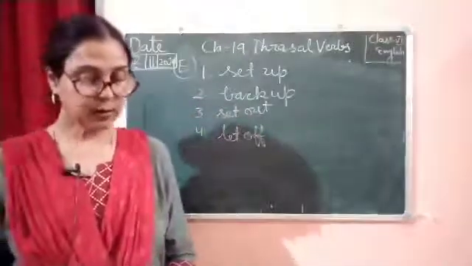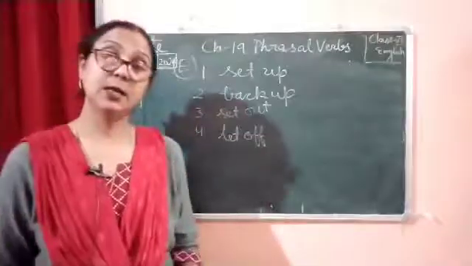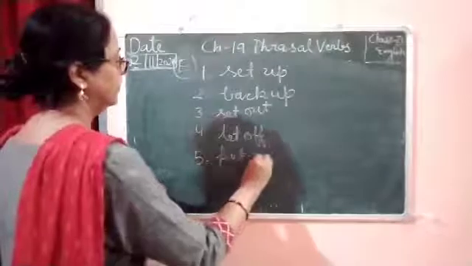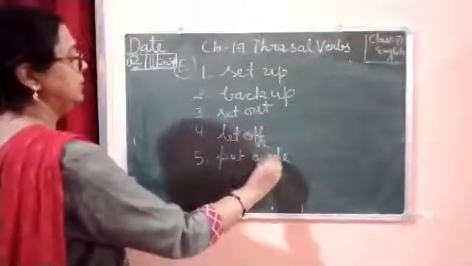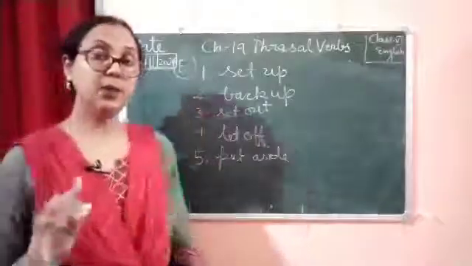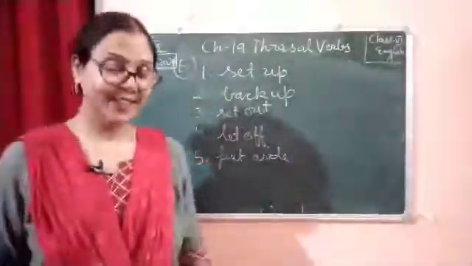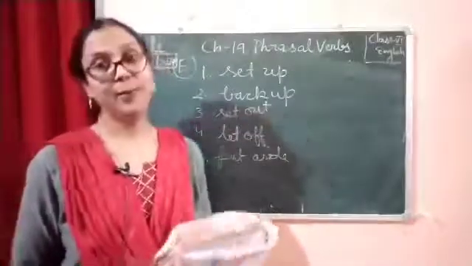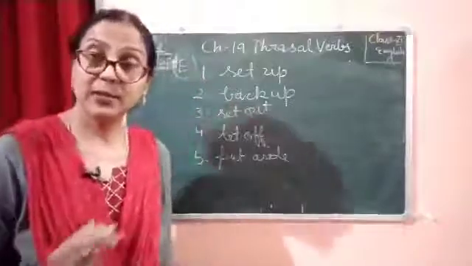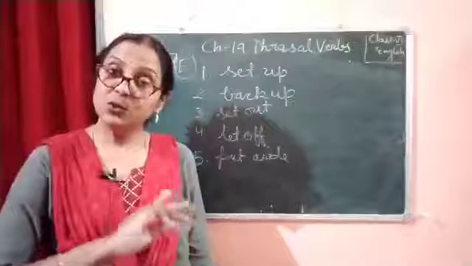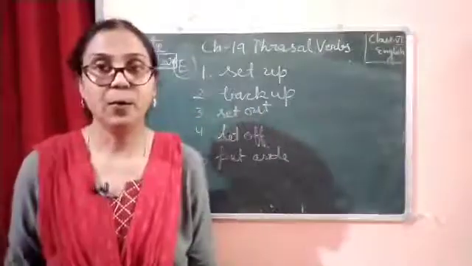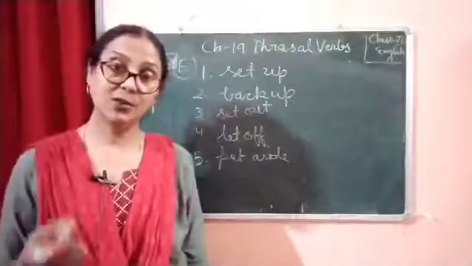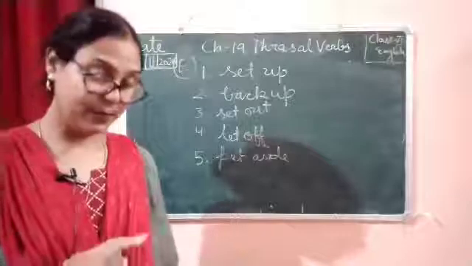Now next is fifth. My mother put aside. Put aside. So my mother put aside. It means she saved something. Now my mother put aside some money to buy a jewelry box for me. It means my mother put aside some money to buy my jewelry box. So here she saved some money. So that is why it is used over here. Put aside.